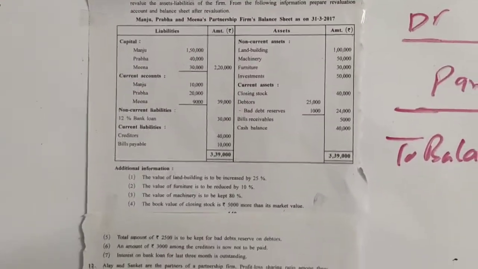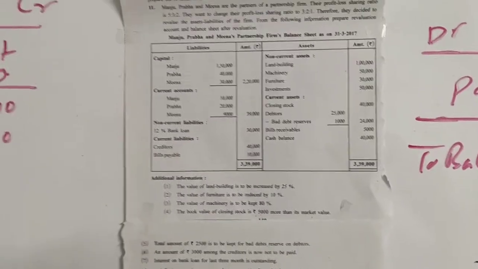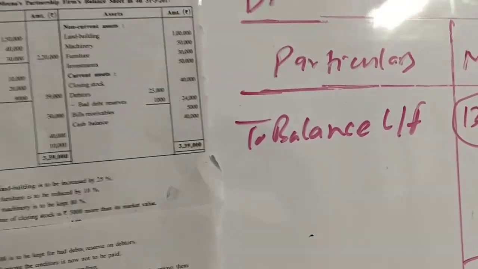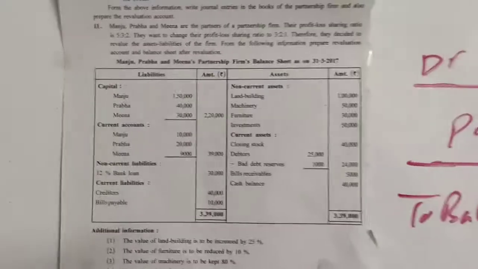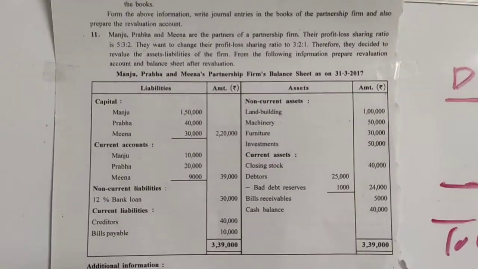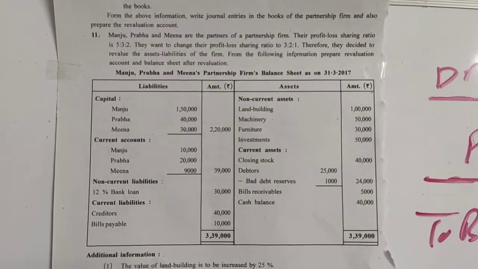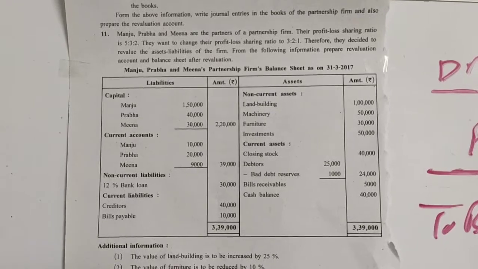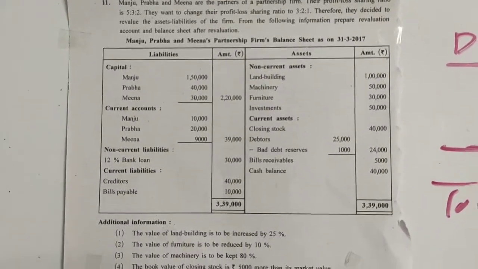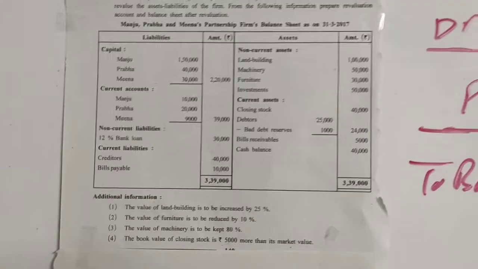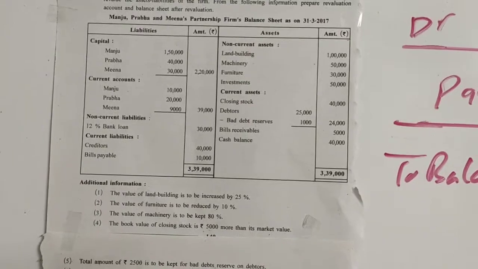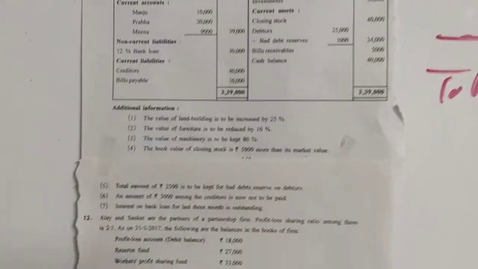So, as we know, we need to make the revaluation account and balance sheet after revaluation of assets and liabilities. Let us see what information is given to us. The information given is the balance sheet of Manju, Prabha and Meena's partnership firm as on 31/3/2017. On the liability side: capital, current account, loan, creditors, bills payable. On the asset side: land, building, machinery, furniture, investment, closing stock, debtors, debtors reserve minus, bills receivable, cash balance, and then